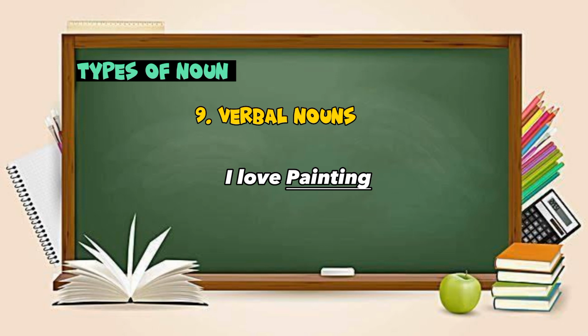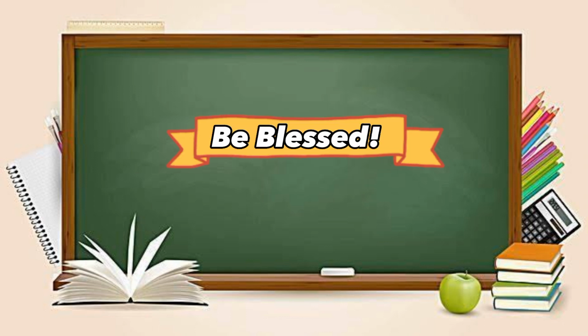Let's see another example. If I say I love painting, in this sentence, painting is not working as a verb, it functions as a noun in the sentence. So we have understood, students, that a gerund or a verbal noun or a gerundial noun can work as a subject or as an object of the sentence. So these were the major types of noun.